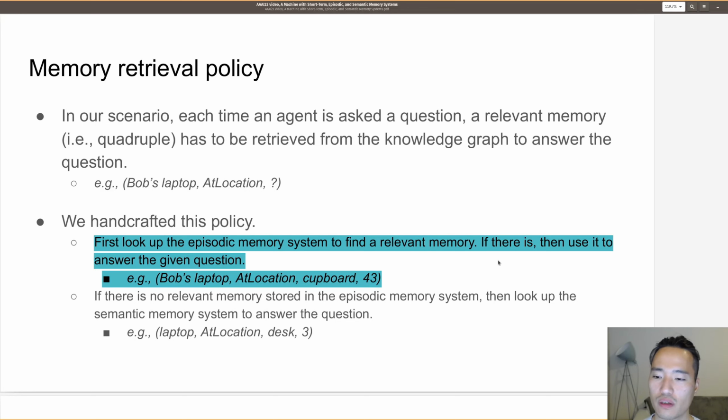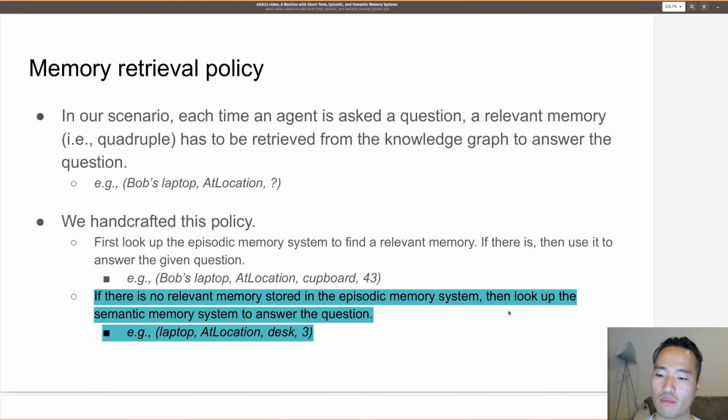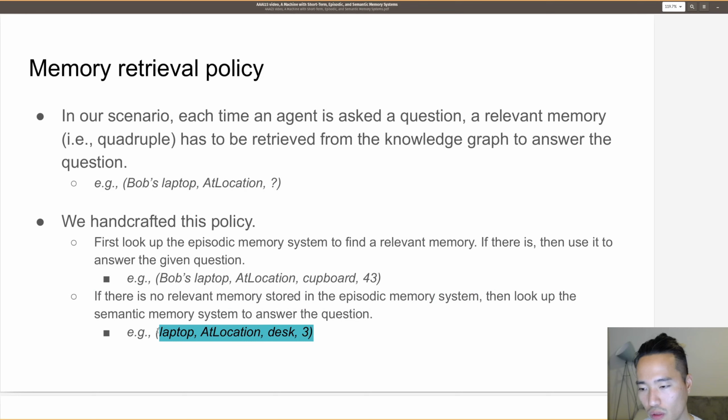If the agent has stored this relevant memory in its episodic memory system, then it will use this memory to answer the question. If there is no relevant memory stored in the episodic memory system, then look up the semantic memory system to answer the question. So if it cannot find anything about Bob's laptop in its episodic memory system, then it can look up its semantic memory system, something like laptop allocation task. The agent has seen something like this 3 times. So the agent thinks that this is general world knowledge, then it will use this general knowledge in its semantic memory system to answer the question.